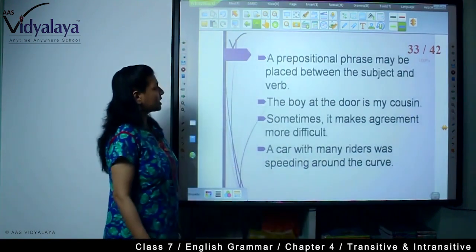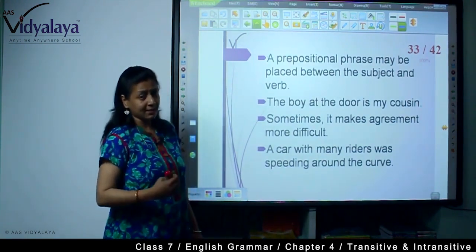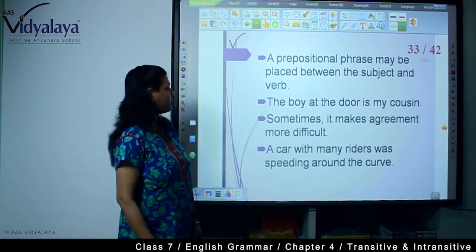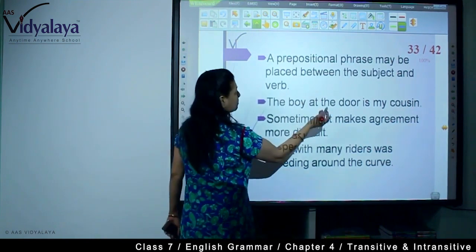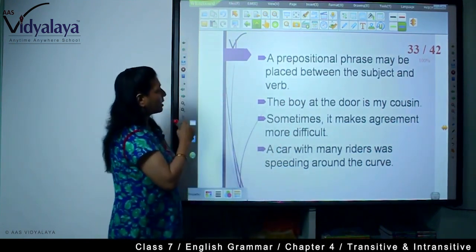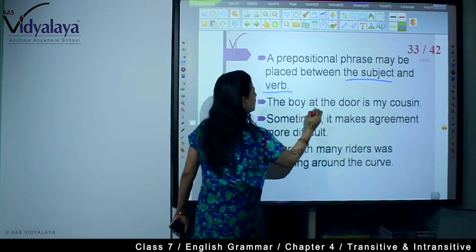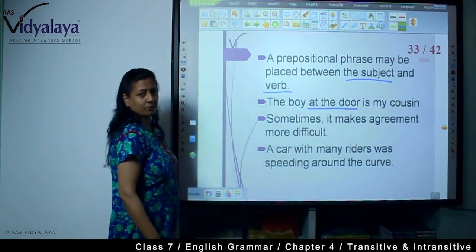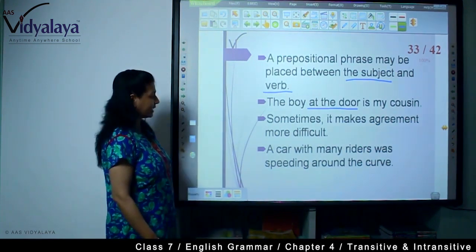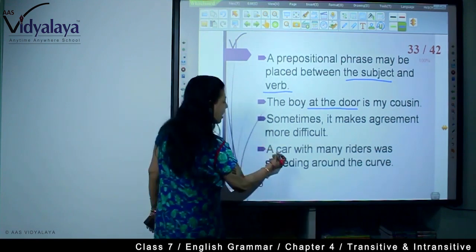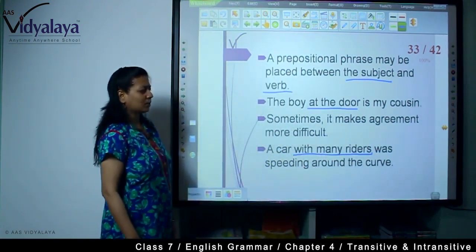Now, a prepositional phrase may be placed between the subject and verb. Yes, it can be placed between the subject and verb. The boy at the door is my cousin. You see, subject and verb, and the prepositional phrase is there: at the door. Sometimes it makes agreement very difficult. A car with many riders was speeding around the curve.